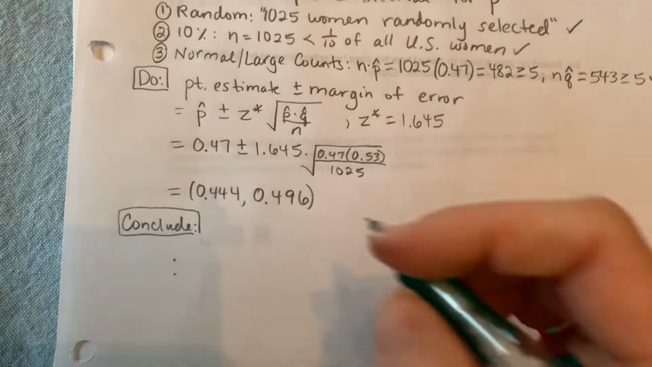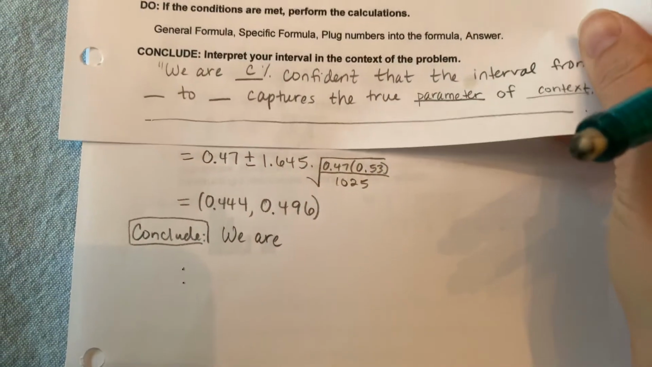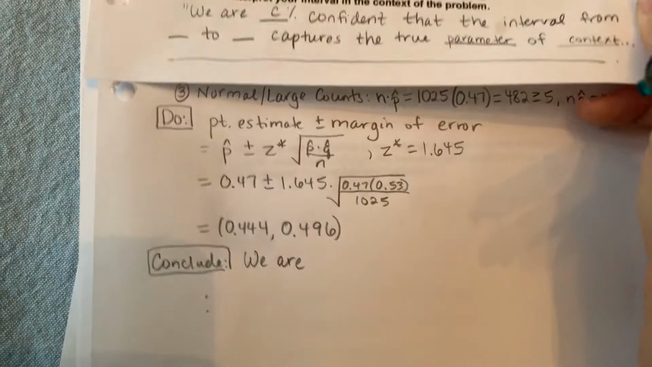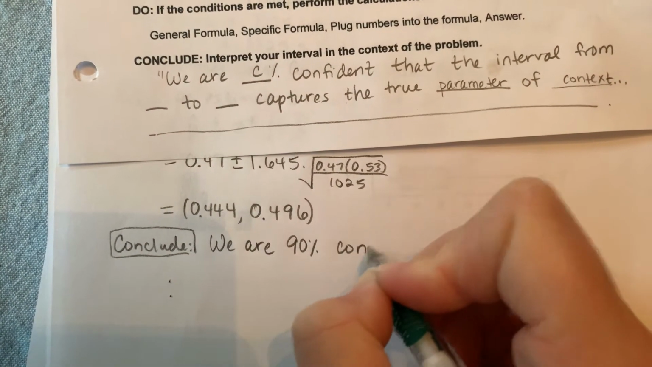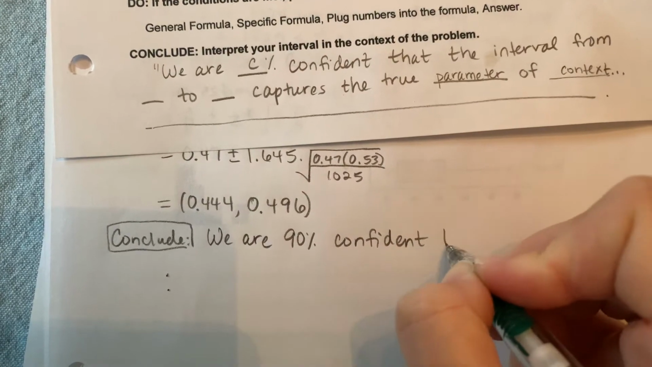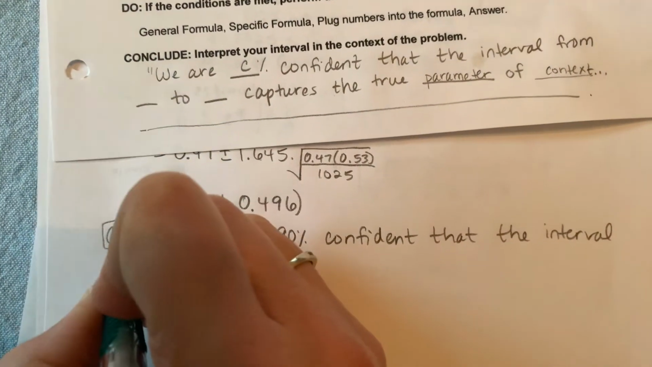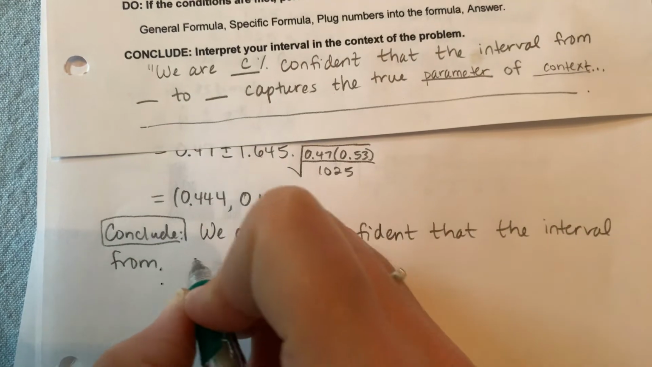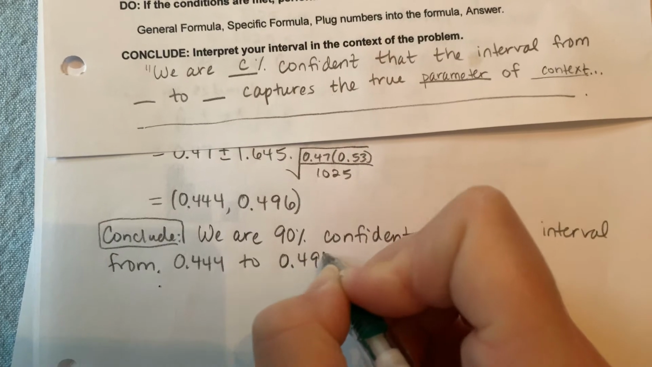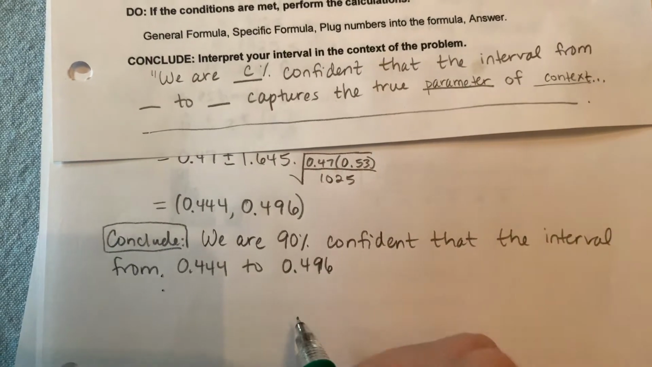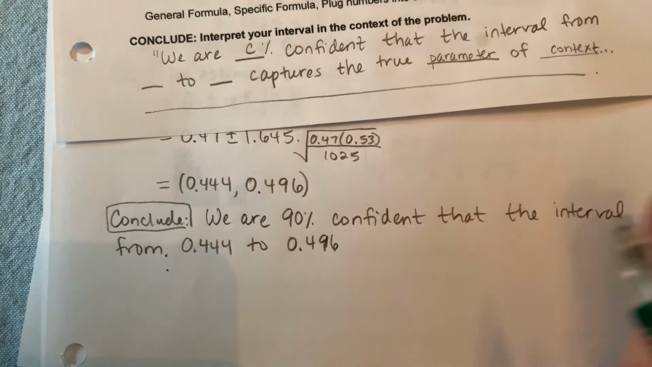There we go. So our final step is to conclude, and this is where we use that sentence for interpreting confidence intervals. Again, this is what I wrote at the bottom of the formula sheet. We're using that sentence. We are, our confidence level was 90%, so 90% confident that the interval from, okay, we fill in our interval limits, 0.444 to 0.496. So I could convert this to percentages if I wanted to think about it that way. So from 44.4% to 49.6%, right? 47% is between those.